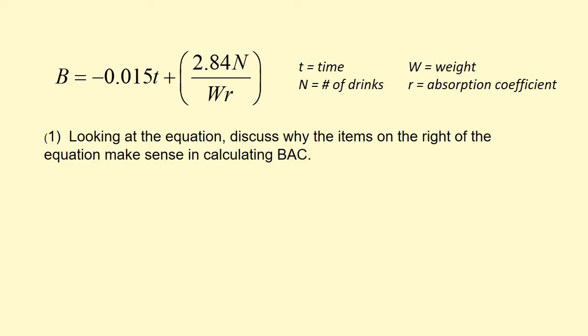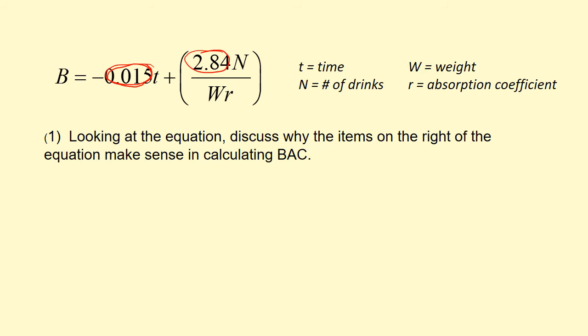Okay, so number one asks us to think about why the variables on the right of the equation make sense in calculating the BAC. This 2.04, I didn't mention it before, but these two numbers we don't really need to think about, because those are just part of what make the formula work. But what we're interested in is why the variables make sense on the right side of the equation.